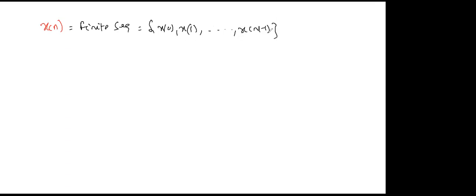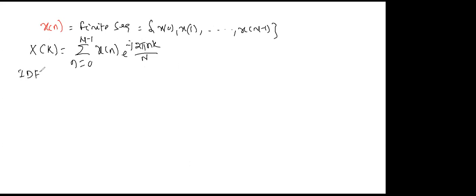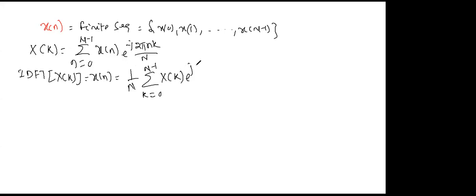I take this finite sequence, then the spectrum of sequence x of n, that is x of k, equals summation of n from 0 to n minus 1 x of n e to the power minus j 2 pi nk by n, and the inverse discrete Fourier transform of x of k equals x of n equals 1 by n summation of k from 0 to n minus 1 x of k e to the power j 2 pi nk by n.